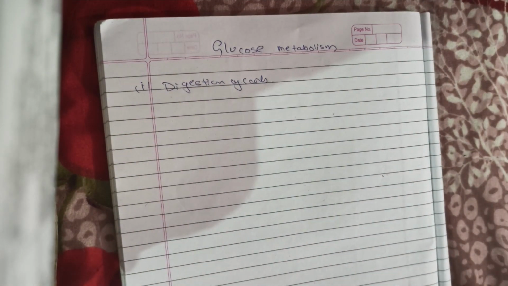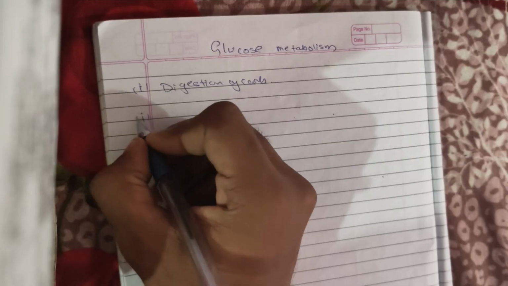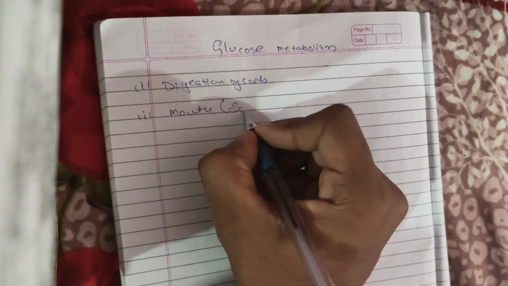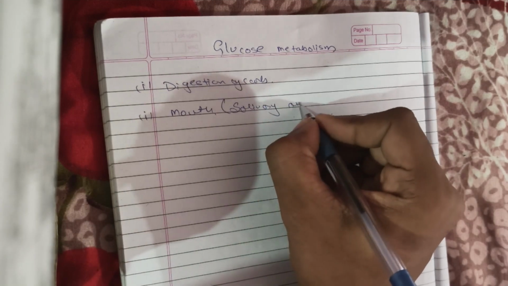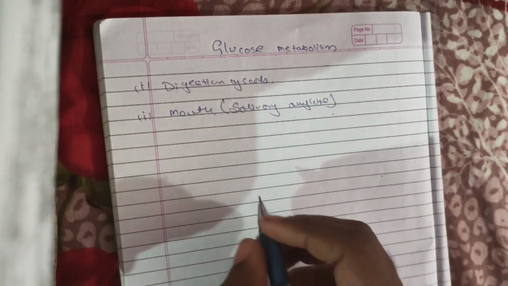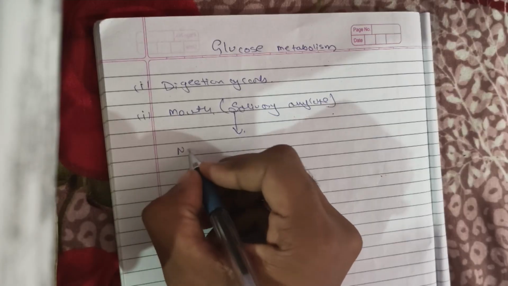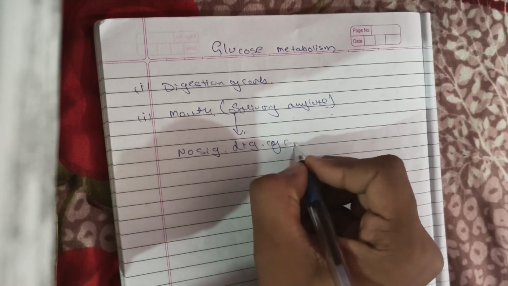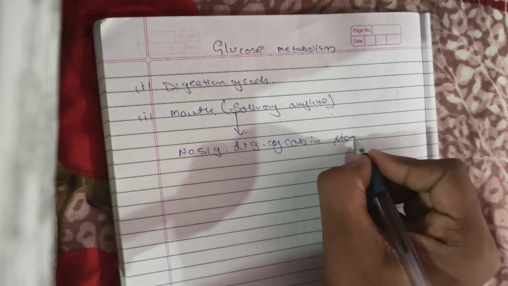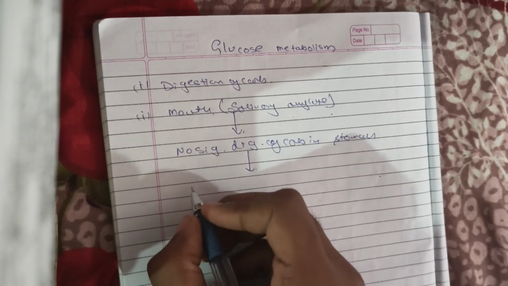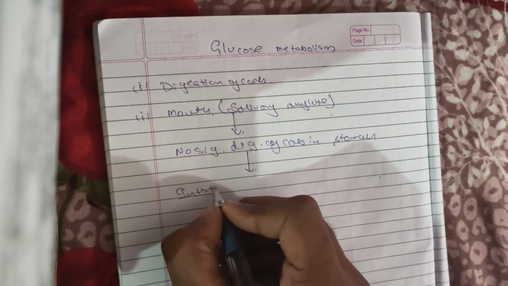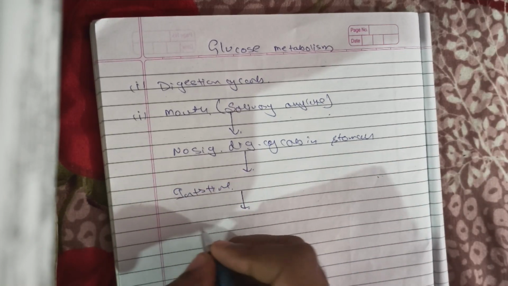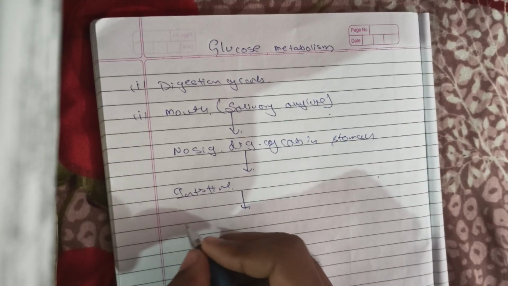So digestion of carbohydrates starts itself from the mouth. First of all, digestion starts from the mouth, and in the mouth the enzyme is salivary amylase. Then in the stomach there is no significant digestion of carbohydrate. Then the food reaches the intestine. In the intestine, the food is acted on by the pancreatic amylase, which is released by the pancreas.